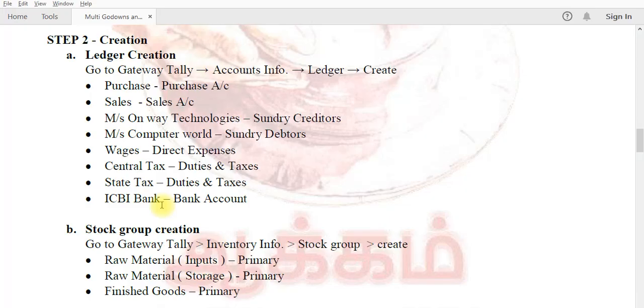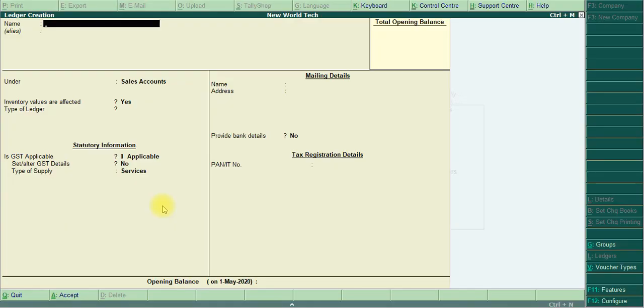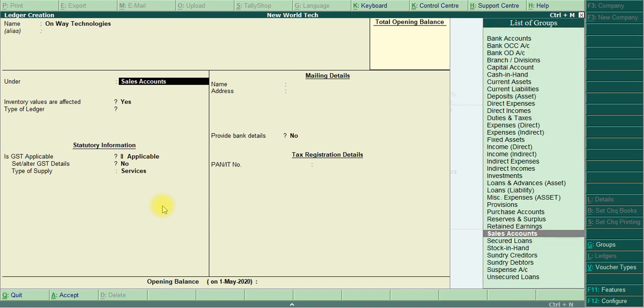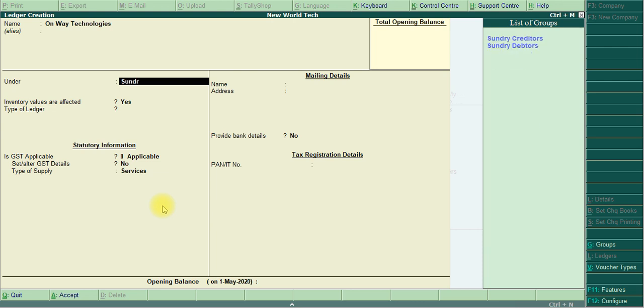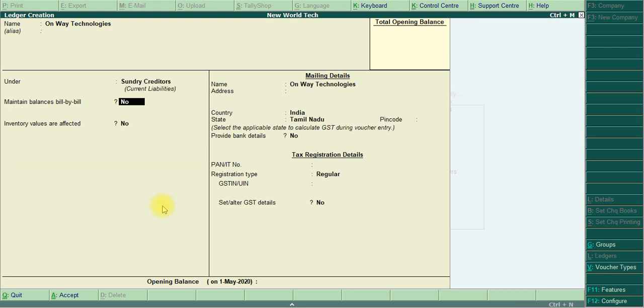Then I move to the parties ledger creation. Parties ledger creation means Onway Technologies is a sundry creditor, Computer World is a sundry debtor. Onway Technologies, under group sundry creditors. Maintain balances bill-by-bill yes.